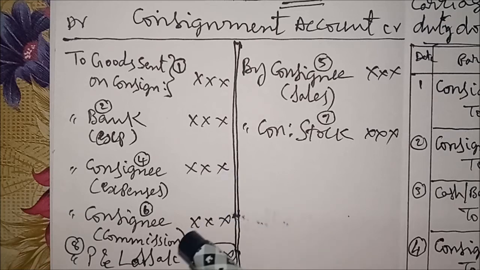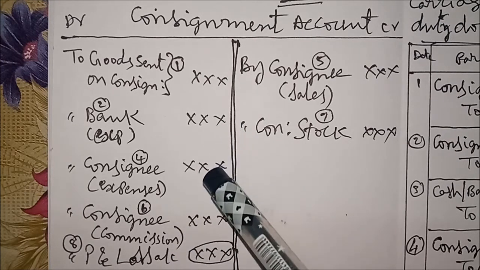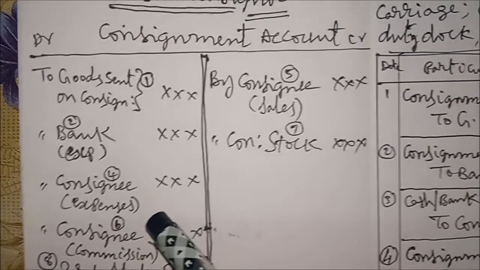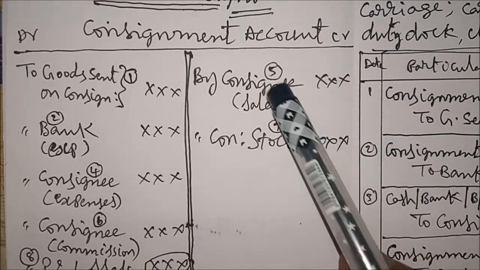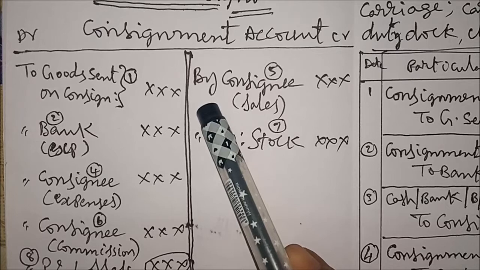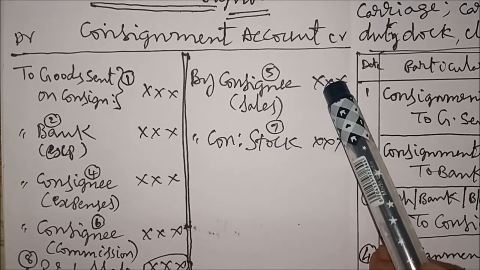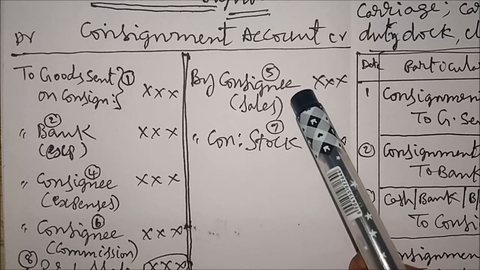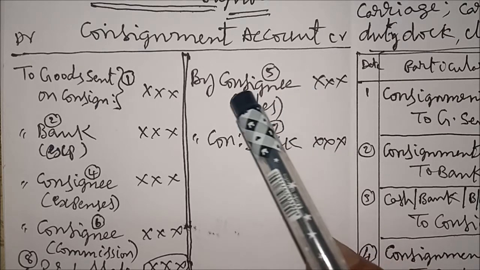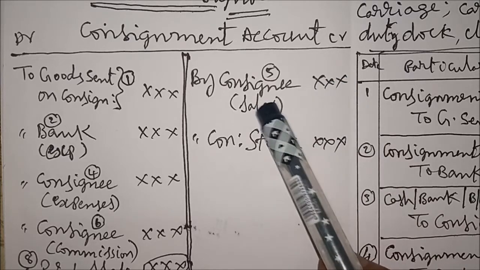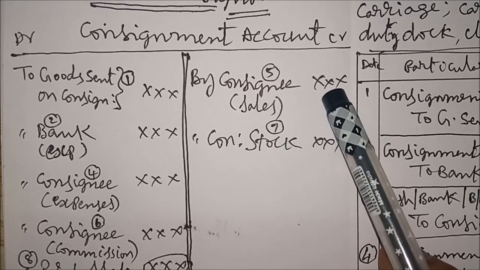Next, what happens? The consignee, after receiving goods, sells the goods. Sales are credited to the consignment account. There we write by consignee in brackets sales. For example, goods are sold for 65,000. Then we write by consignee in brackets sales, amount 65,000.